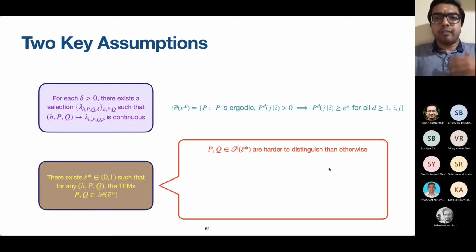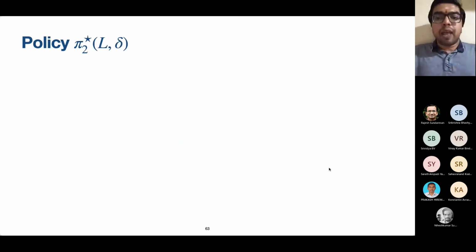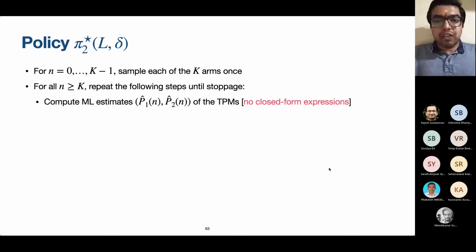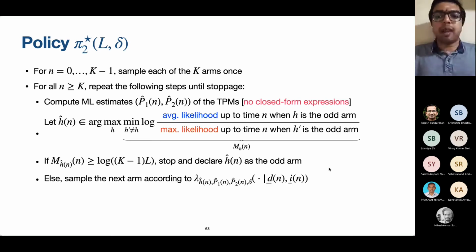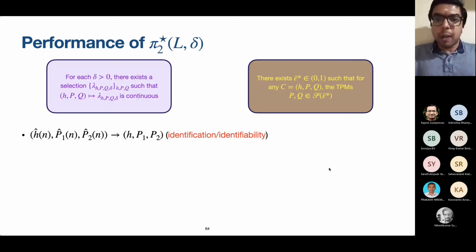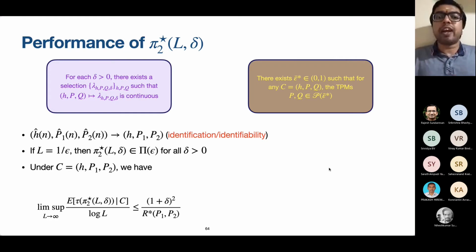Okay, and also we cannot establish the results for arbitrary P1 and P2, which are not known. We can only establish them if they satisfy certain regularity conditions. So we establish achievability not for all possible arms configurations, but for those arms configurations which satisfy two important assumptions. One is that of continuous selection, the other is that of regularity of TPMs.